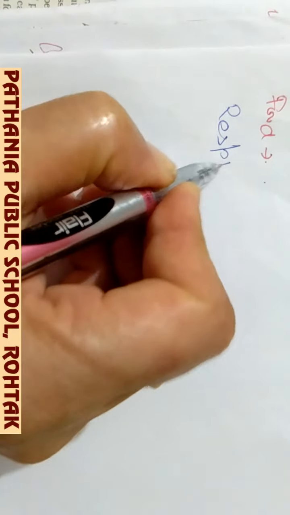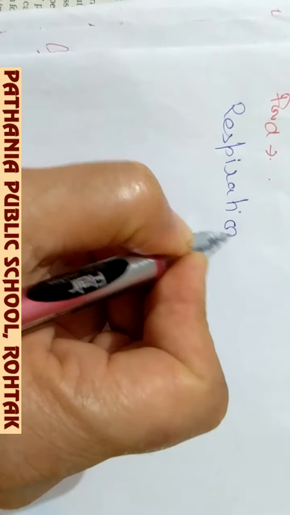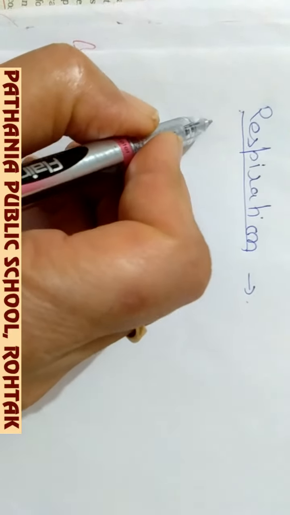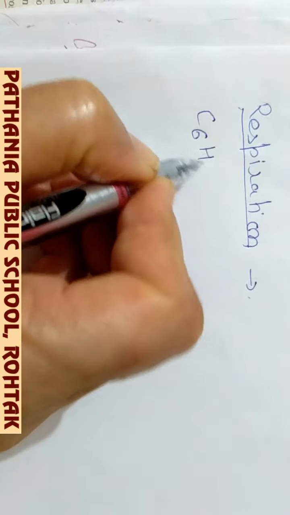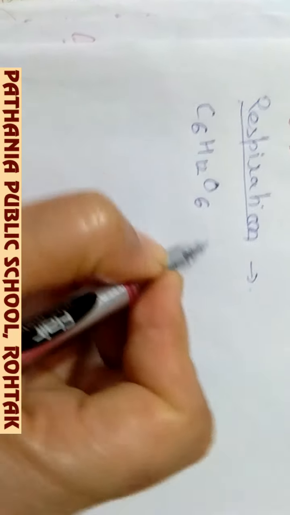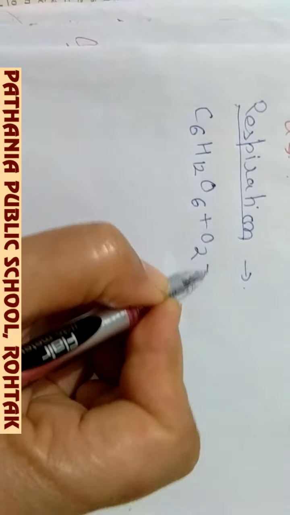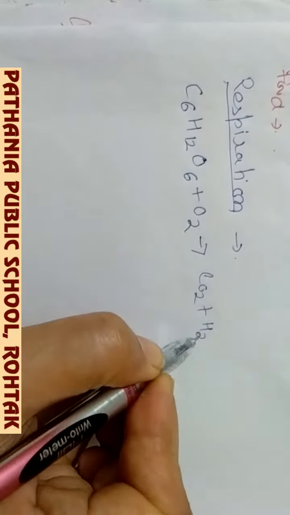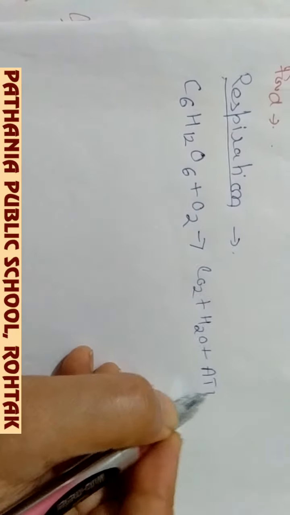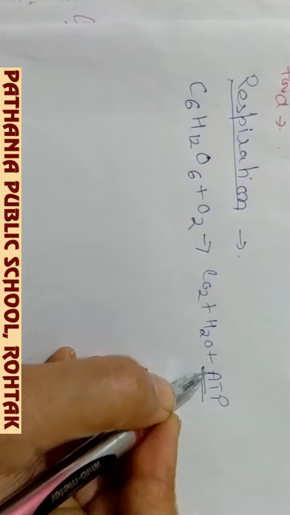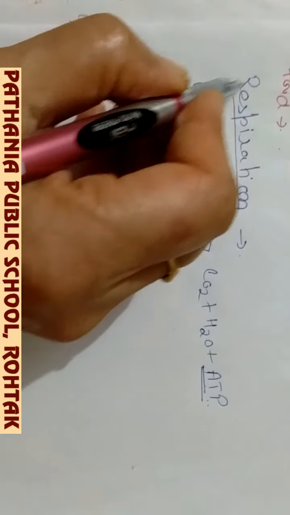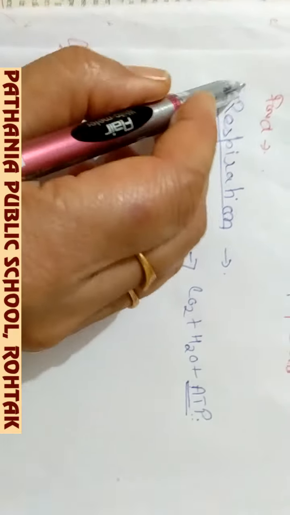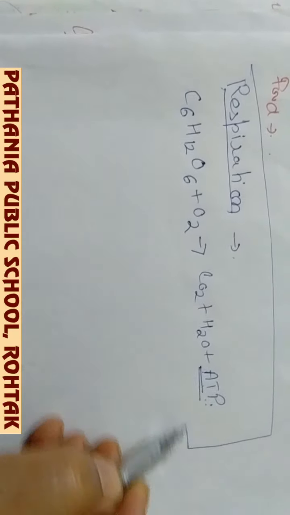Okay, so first of all we should know what is respiration. Respiration is actually the biochemical process of breakdown of food and release of energy. Food is present in our body in the form of glucose. In the presence of oxygen, the breakdown of food takes place, and carbon dioxide, water and energy are formed in the form of ATP, adenosine triphosphate, which is called the energy currency of the cell.